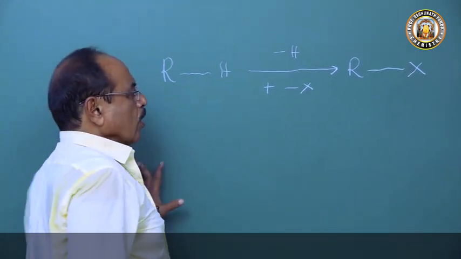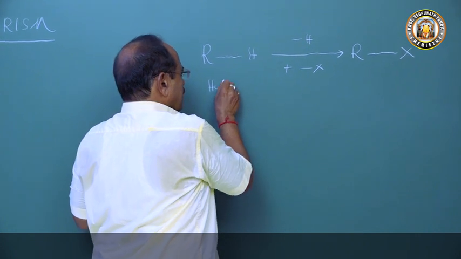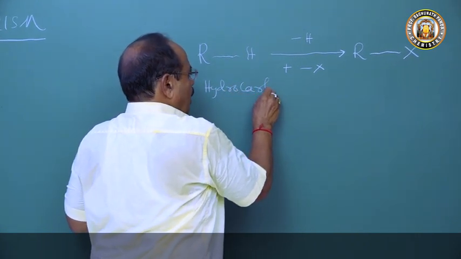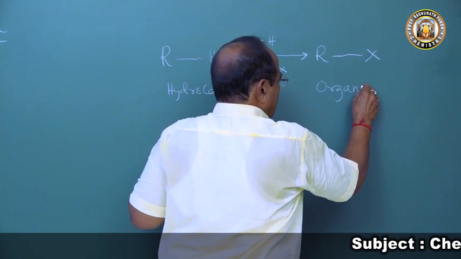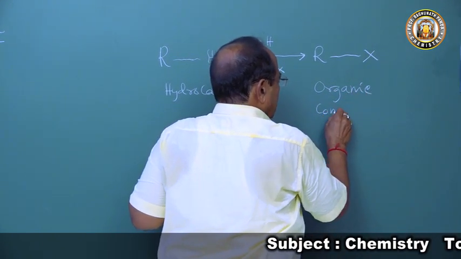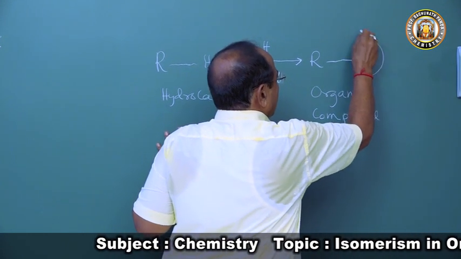So all organic compounds are either hydrocarbons or they are an organic compound where you have this, which is called a functional group.